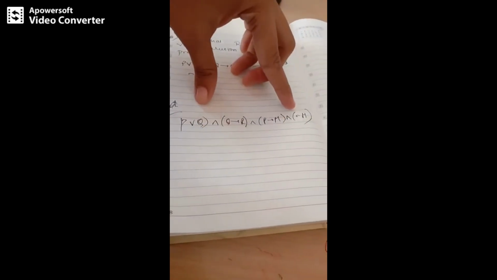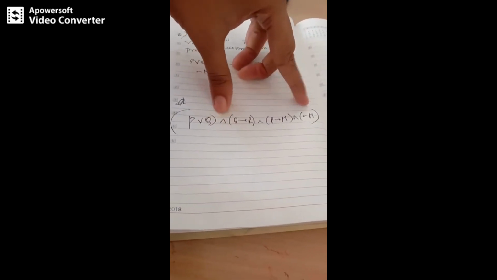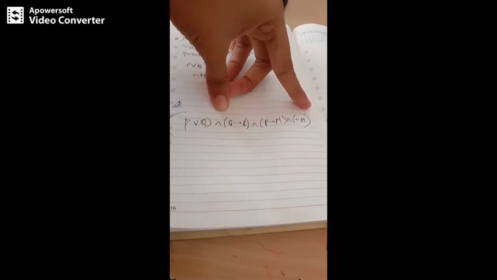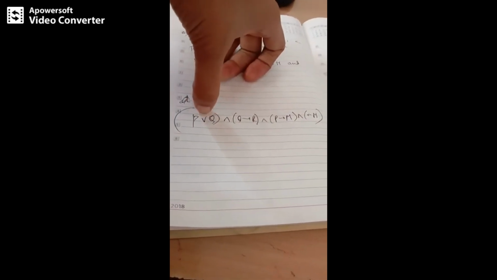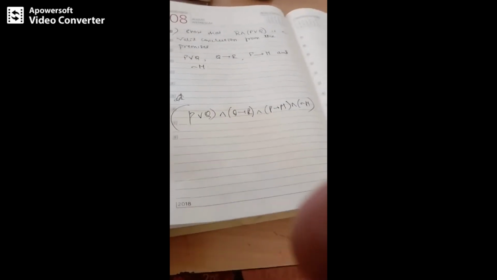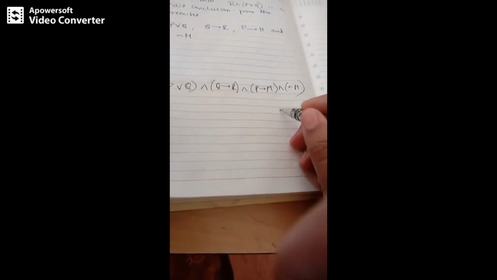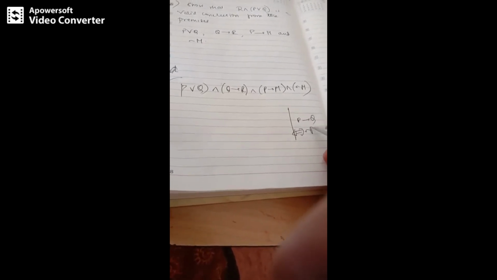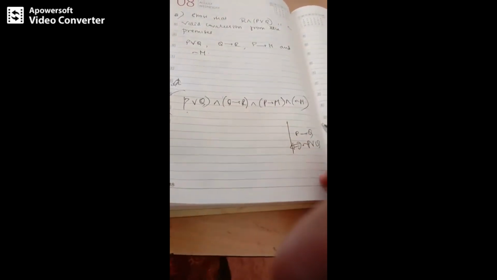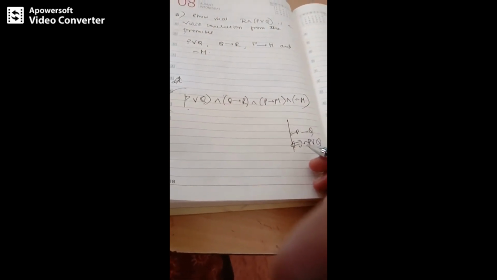Let's try to see whether we can do this. You can observe most of them are implication terms. So let's turn this term into an implies term. You know that P implies Q is logically equivalent to negation P or Q, right? But what do we have here? P or Q. So let's do this.